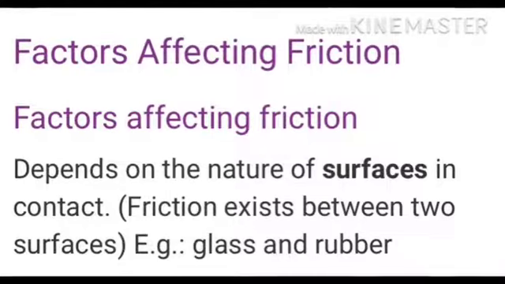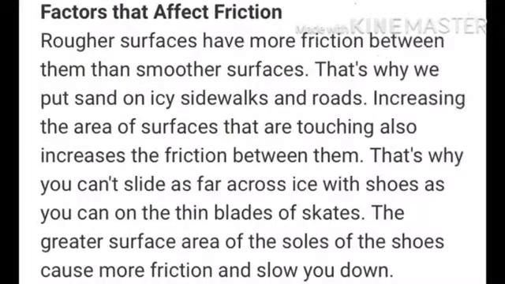Now the factors affecting friction. Friction depends on the nature of the surfaces in contact. Friction exists between two surfaces like glass and rubber. Rough surfaces have more friction between them than smoother surfaces. That's why we put sand on icy sidewalks or roads. Increasing the area of surfaces that are touching also increases the friction between them.